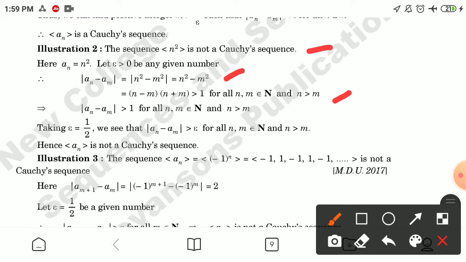This implies |an minus am| is greater than 1 for all n, m belonging to N and n greater than m. If we take epsilon equal to 1 by 2, we see that |an minus am| is greater than epsilon for all n, m belonging to N and n greater than m. Hence, an is not a Cauchy sequence.